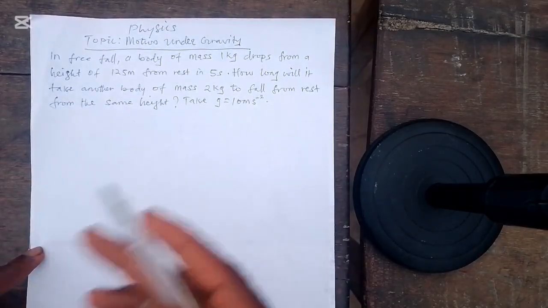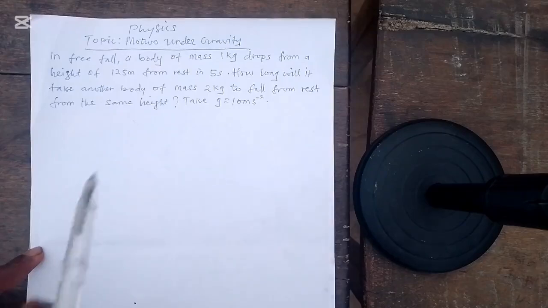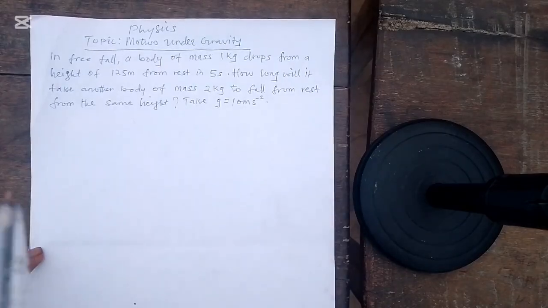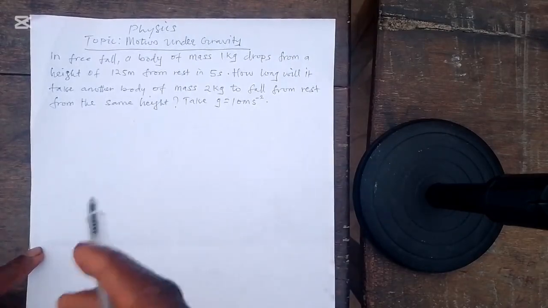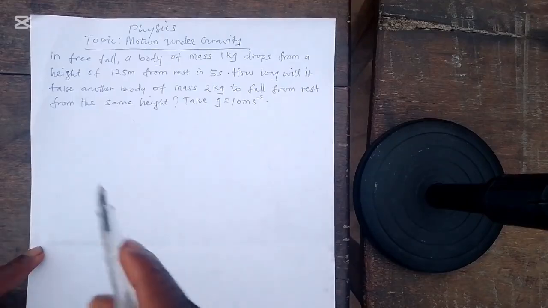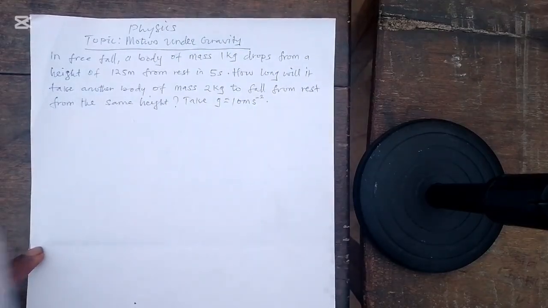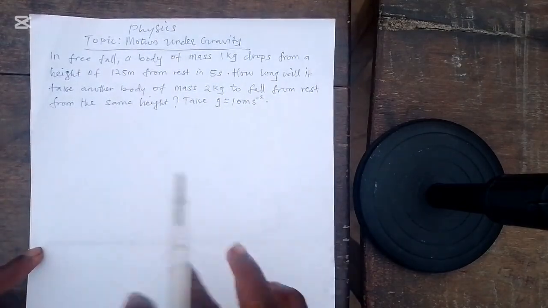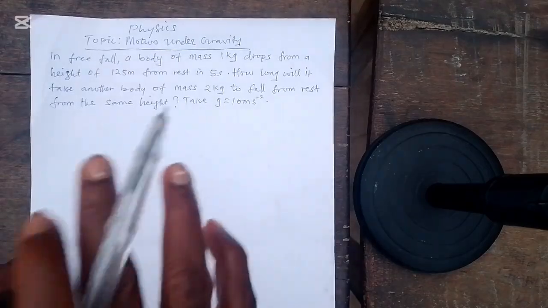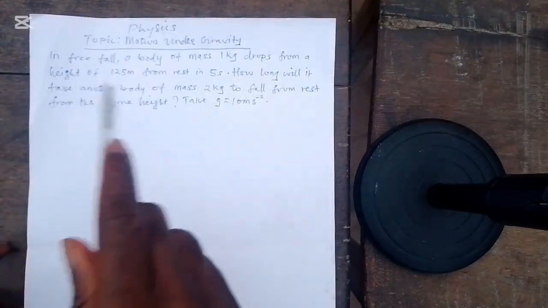But it's a common experience that if you conduct this particular experiment, the stone will get to the ground before the feather. The reason for that is because you are doing it in the presence of air. If you should do it in the absence of air, both of them will get to the ground at the same time, right? So you need to get that understanding before you can solve this problem, right?